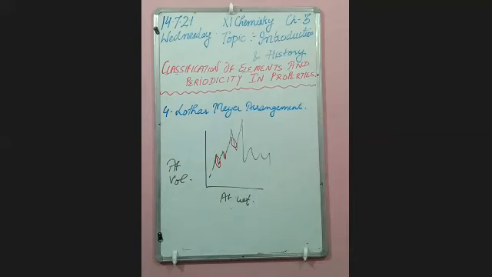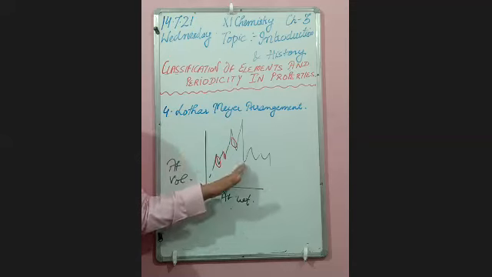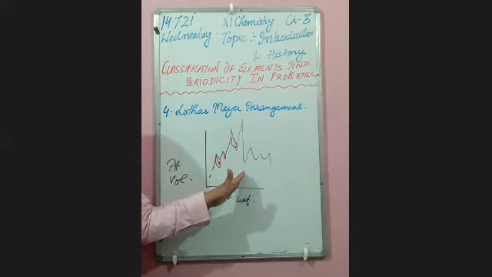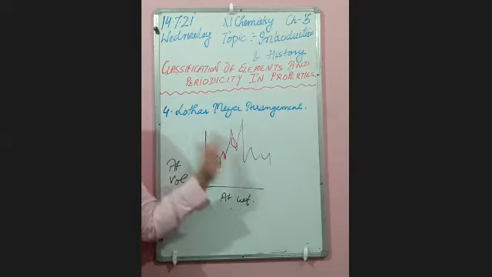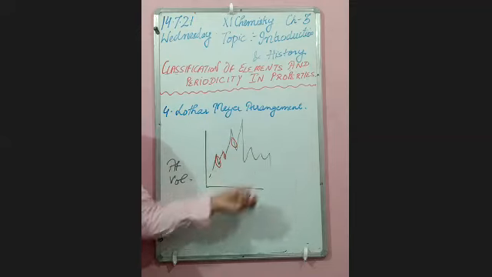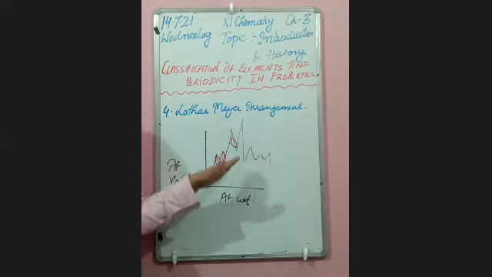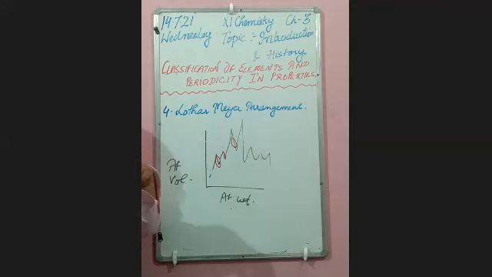Why? Because he explained the elements in tabulated form. This graphical representation is not the systematic one. It is not easy for us to remember the elements' properties in graphical representation. But if I represent this in terms of a table, then that will be easier for us to understand.